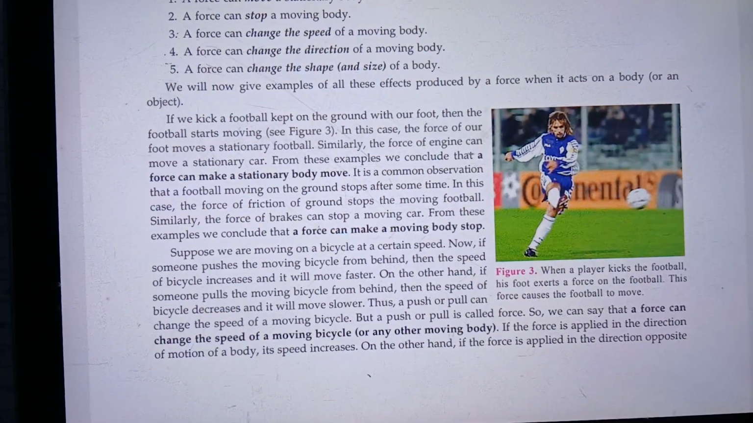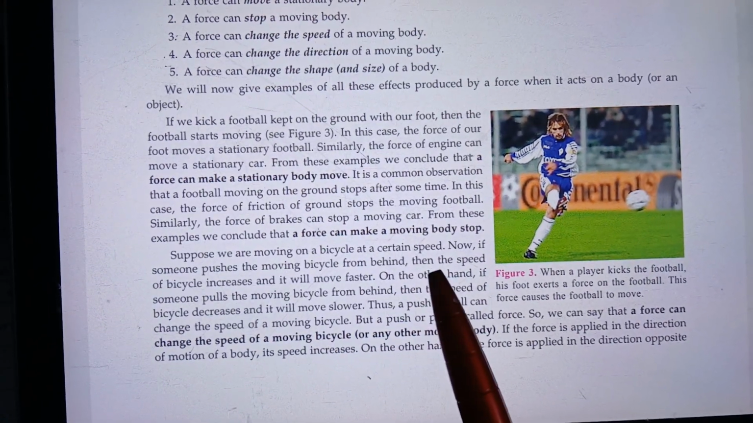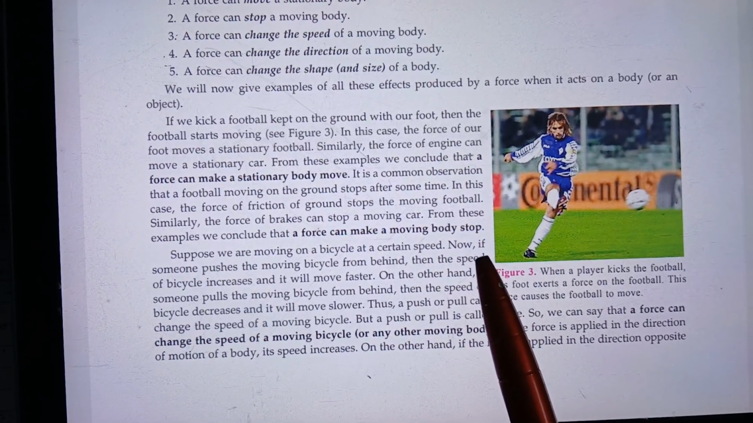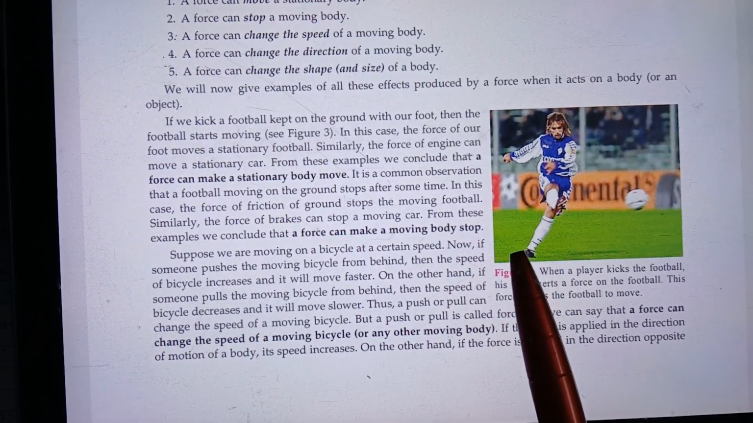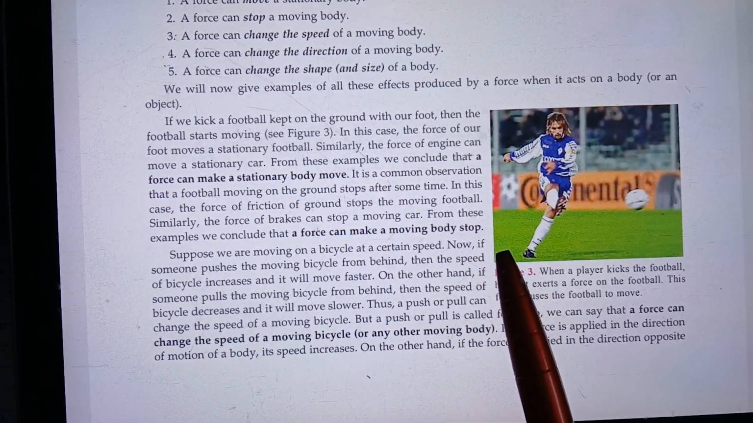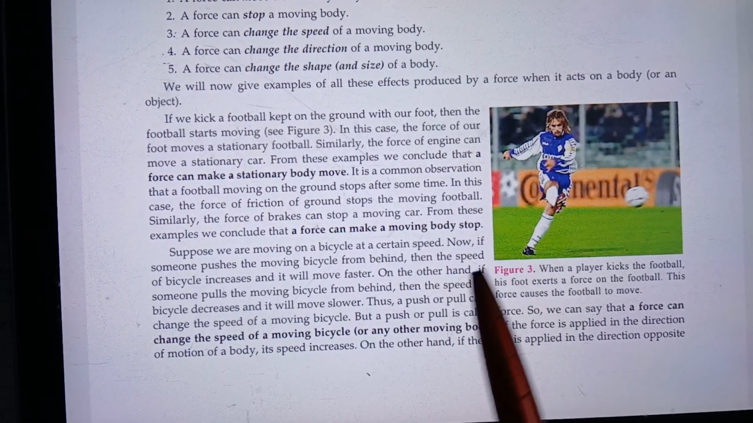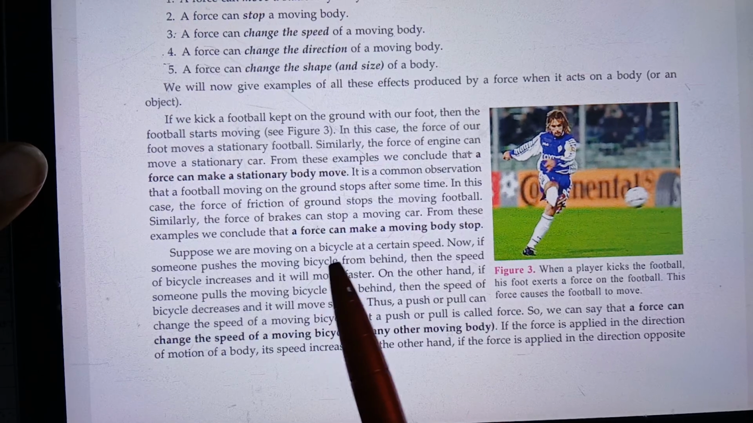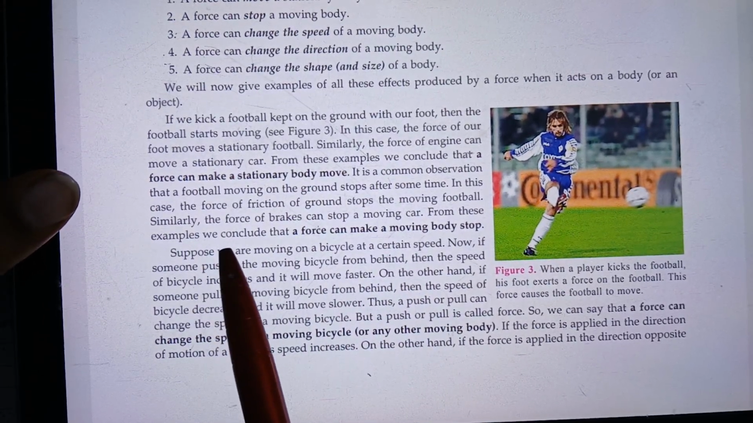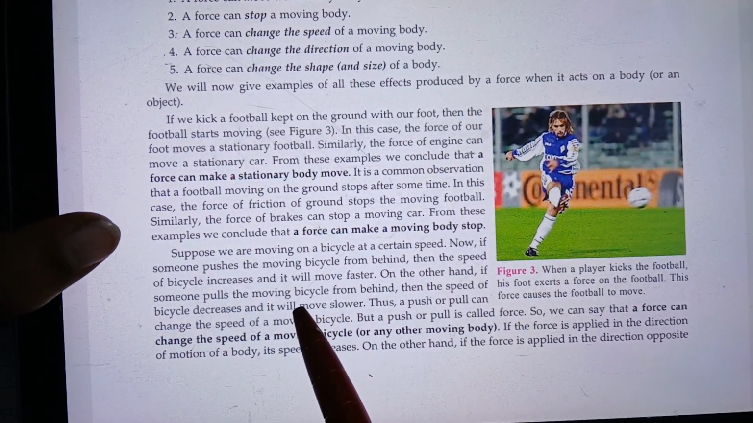Or we can say when a football is rolling on the ground, after some time it will come to rest or stop. How does it happen? It happens because of the frictional force acting between the football and the ground. So the force can make a moving body stop. Similarly, the force of a brake can also stop a moving car, as we have discussed earlier.